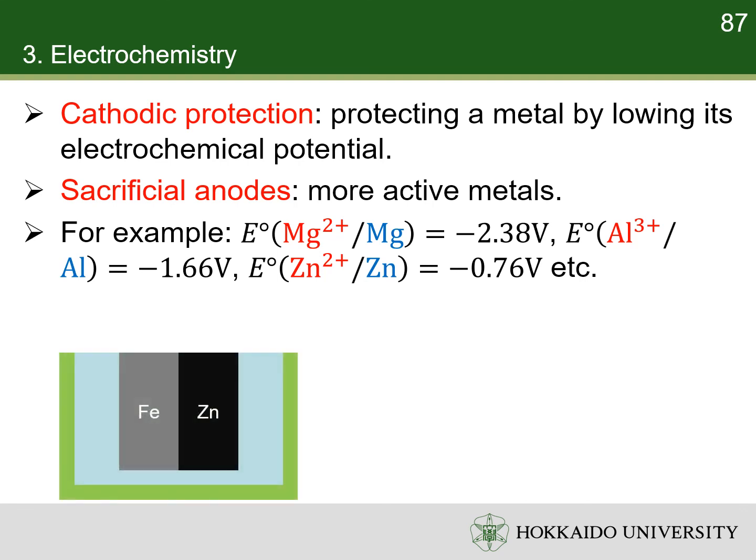Thus, when one of them is connected to iron, the iron serves as the cathode. Electrons diffuse to iron due to its higher electrochemical potential. This process is like the diffusion of electrons in the p-n junction. As electrons diffuse to iron, its electrochemical potential is lowered, and it no longer corrodes.